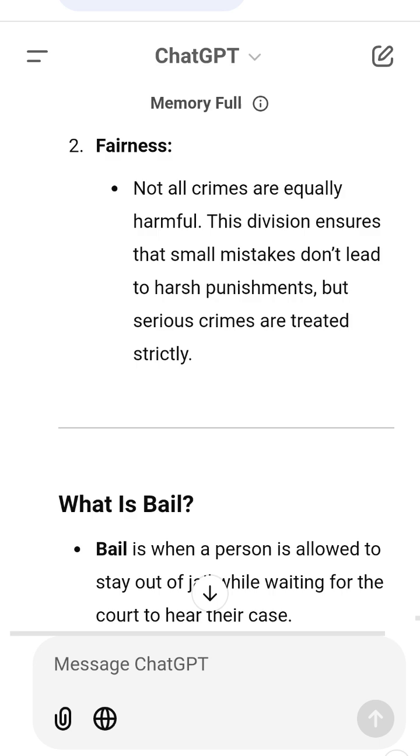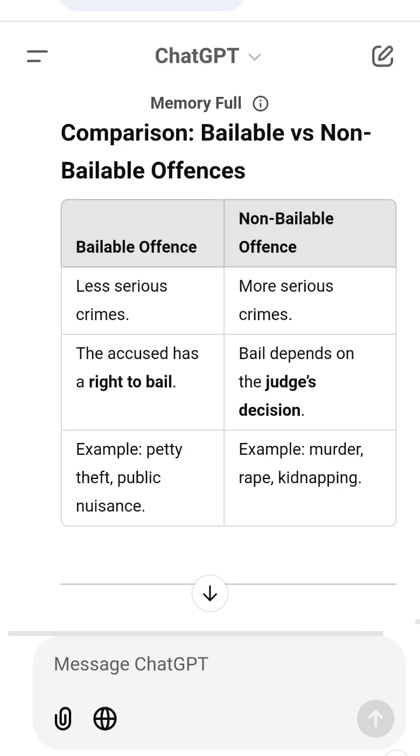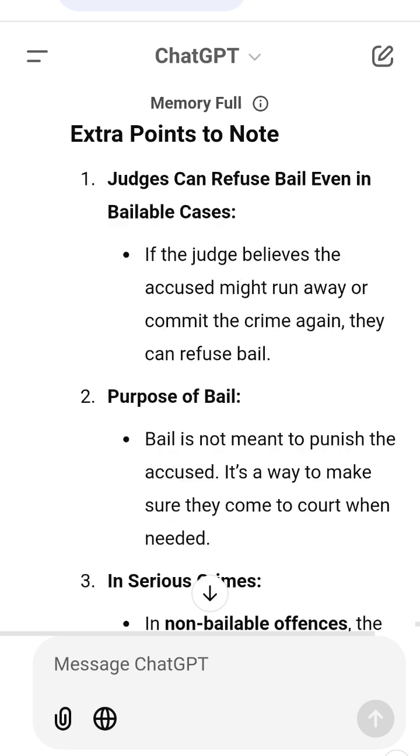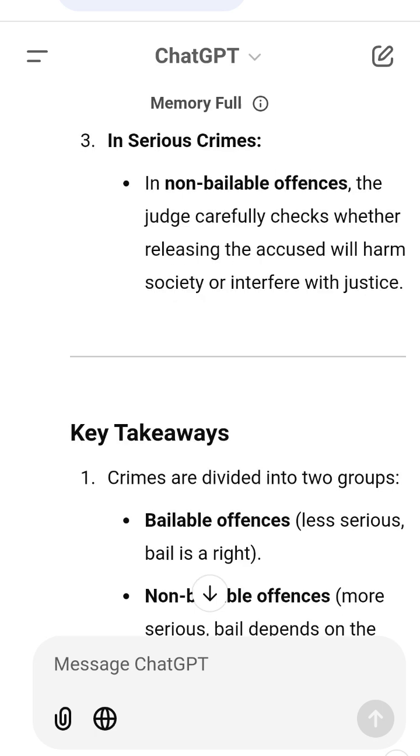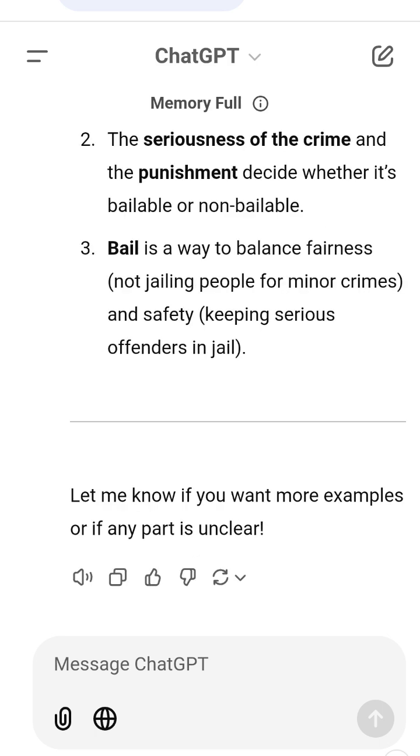Key takeaways. 1. Crimes are divided into 2 groups. Bailable offences, less serious, bail is a right. Non-bailable offences, more serious, bail depends on the judge. 2. The seriousness of the crime and the punishment decide whether it's bailable or non-bailable. 3. Bail is a way to balance fairness, not jailing people for minor crimes, and safety, keeping serious offenders in jail. Let me know if you want more examples or if any part is unclear.